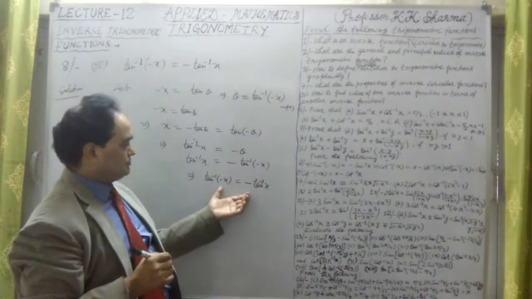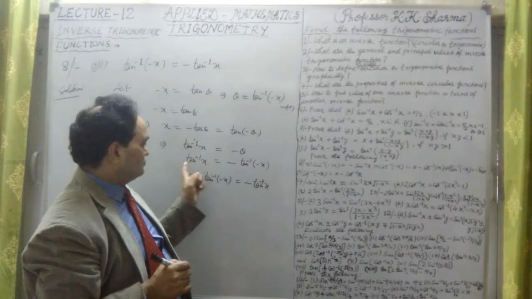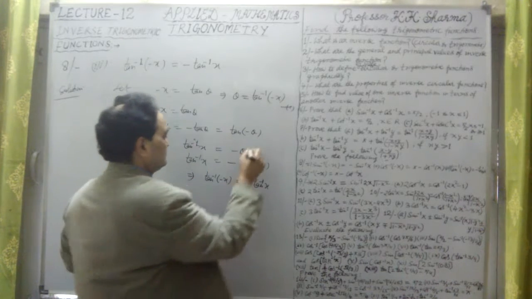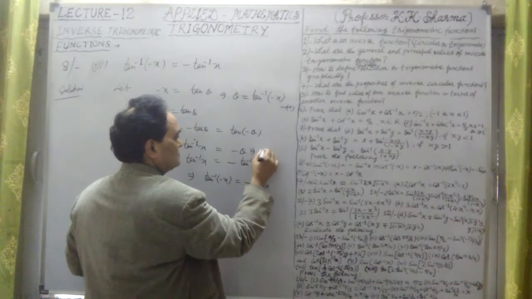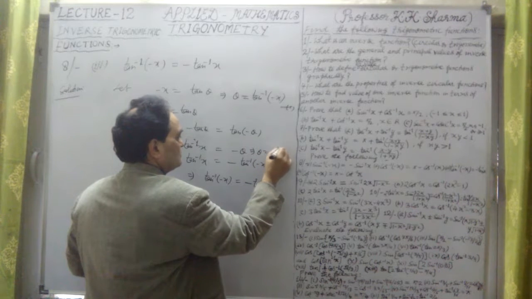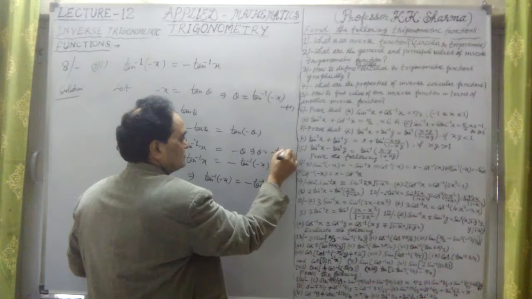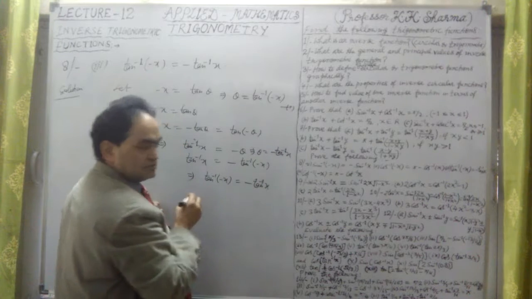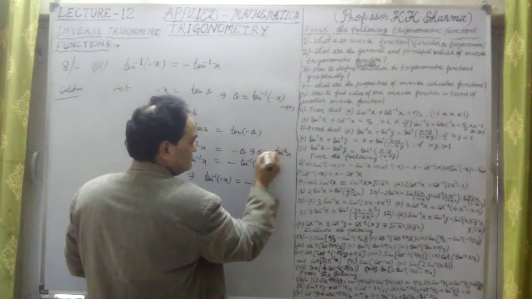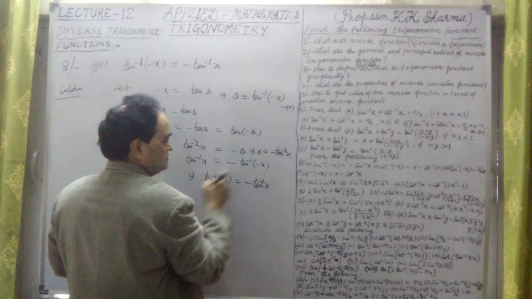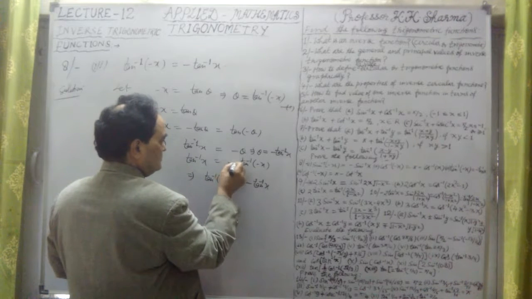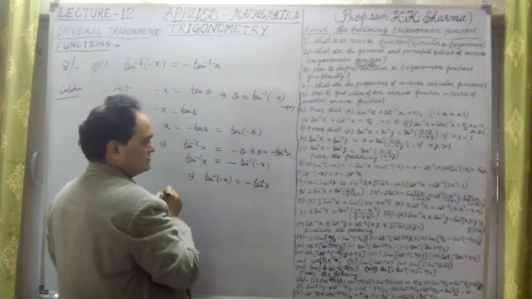We take this minus sign to this side. This implies that theta is equal to minus tan inverse x. This is the value here.